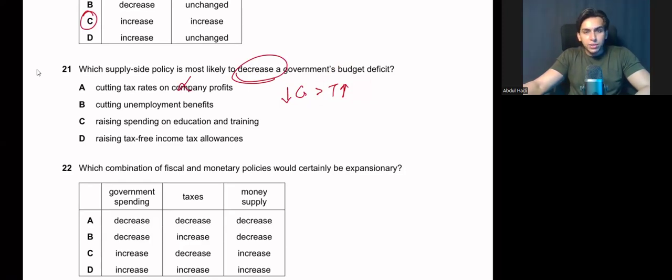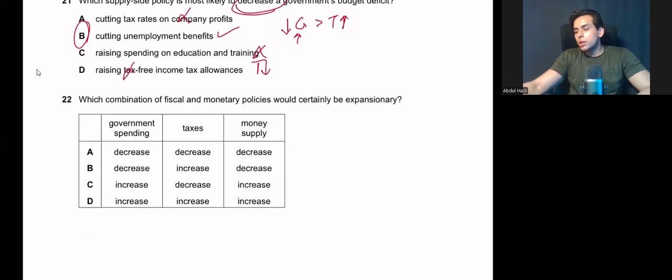Cutting unemployment benefits. If you reduce unemployment benefits, again, this will reduce your government spending. And more people will come out to work. Supply of workers will rise and the wage rate will fall. So yeah, this could be a possible answer. Raising spending on education and training will increase your government spending. We need to decrease the budget deficit. Raising the tax-free income allowance, again, your tax revenue will fall. We need to increase our tax revenue. So the answer is B.